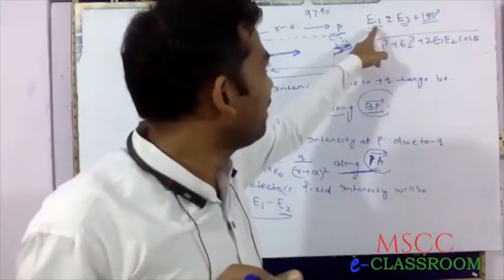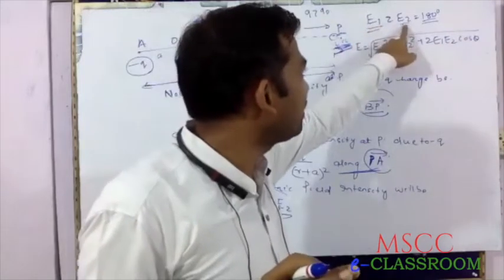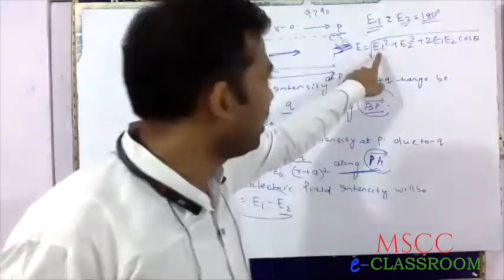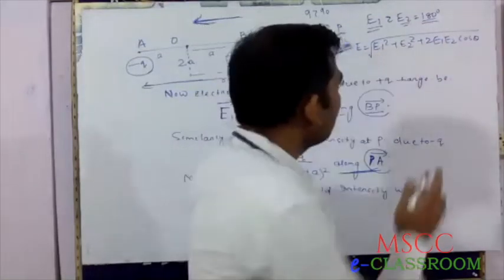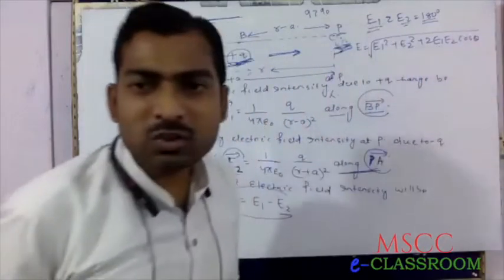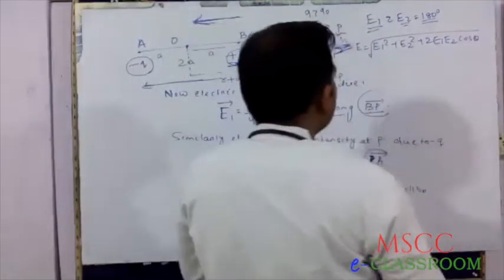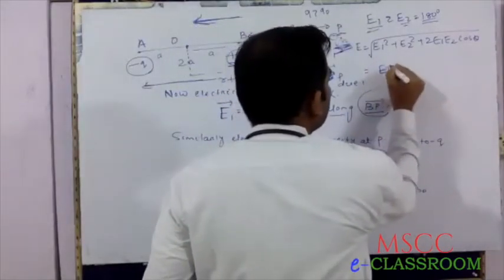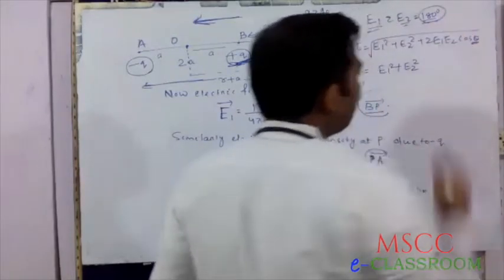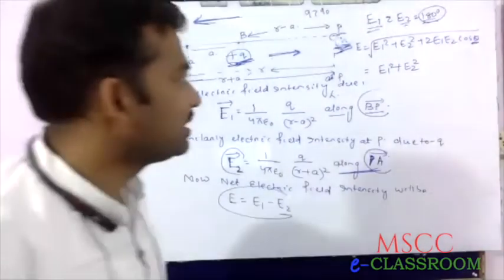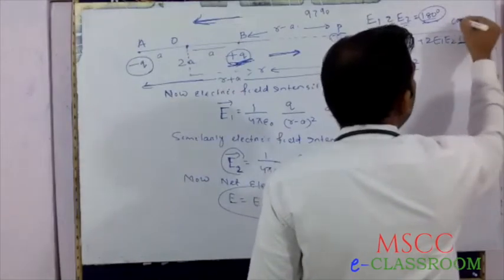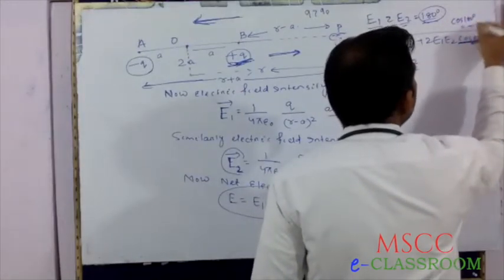Similarly, in this case, if E1 is a vector, E2 is a vector, angle is 180 degree, then E equals square root of E1 square plus E2 square plus 2 E1 E2 cos theta. Here theta equals 180 degree, since they are in opposite direction. Value of cos 180 is minus 1.